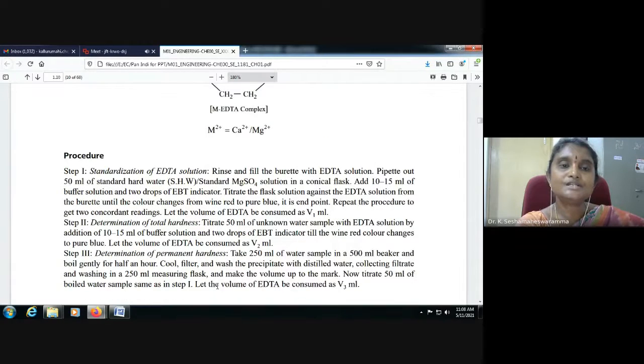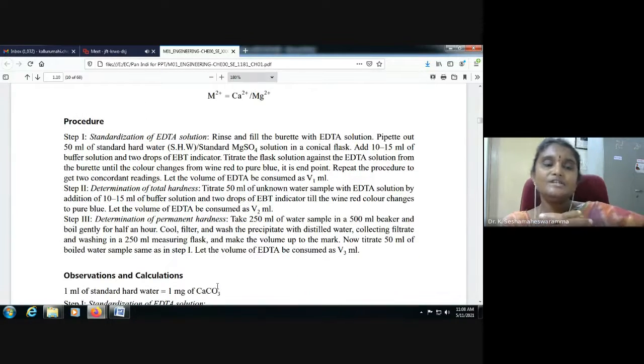So here, in the procedure, first we have to standardize the EDTA solution. To standardize it, clean, rinse and fill the burette with EDTA solution.